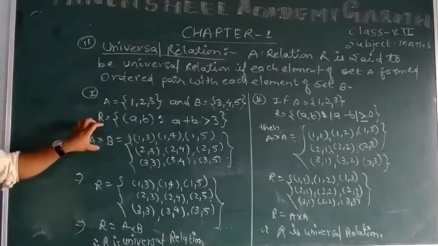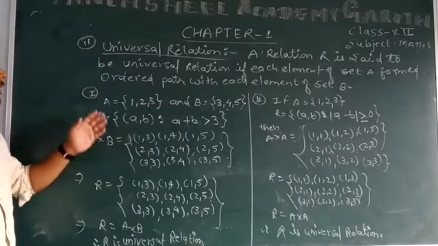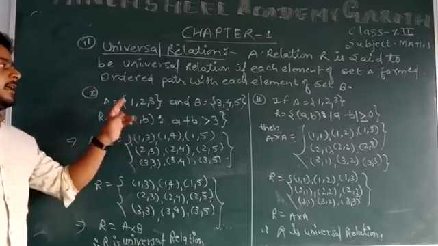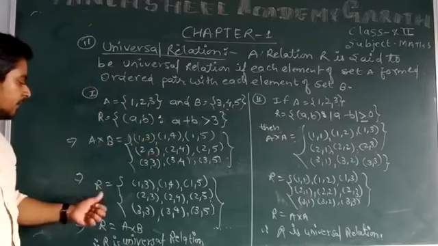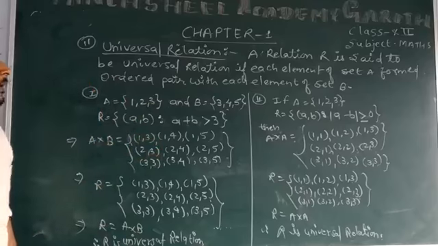Because all the ordered pairs of A cross B, or all the elements of set A, form ordered pairs with set B and come into the relation.